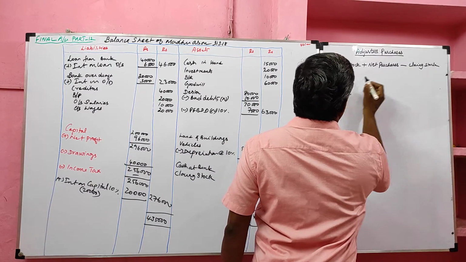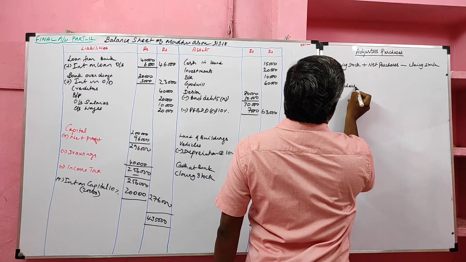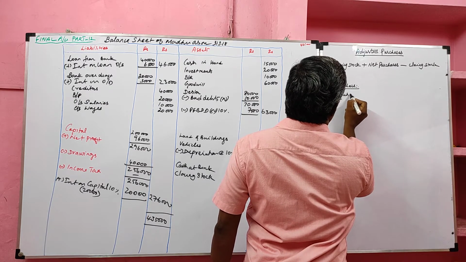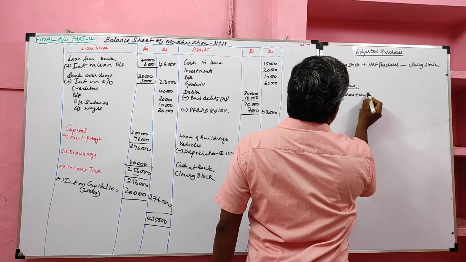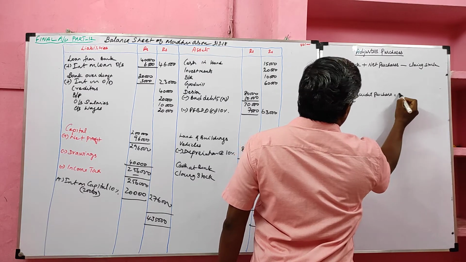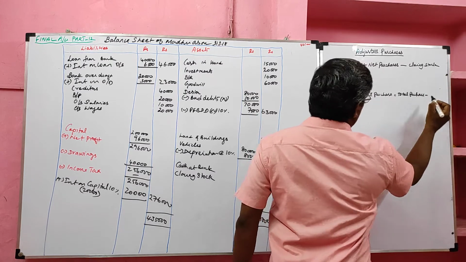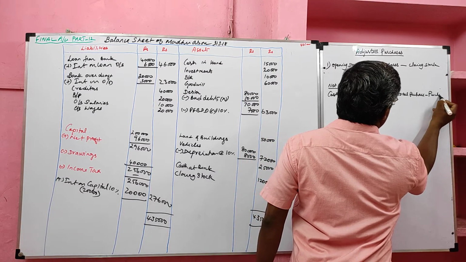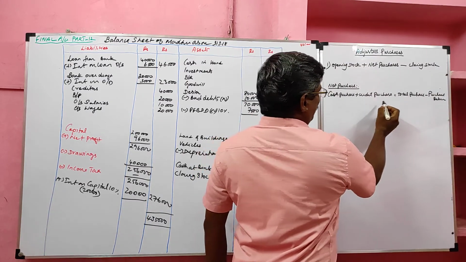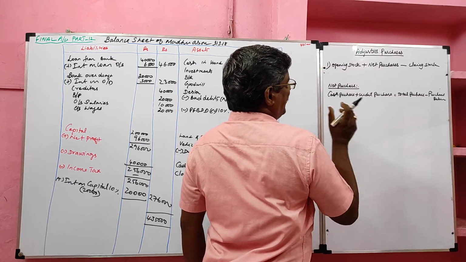We have to find net purchase. What do you mean by net purchase? Very simple. Cash purchase plus credit purchase equal to total purchase, minus purchase returns. That is called net purchase.